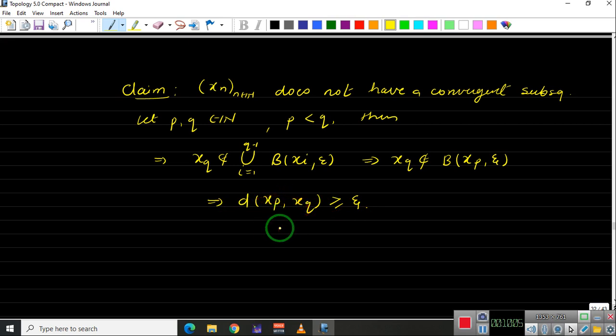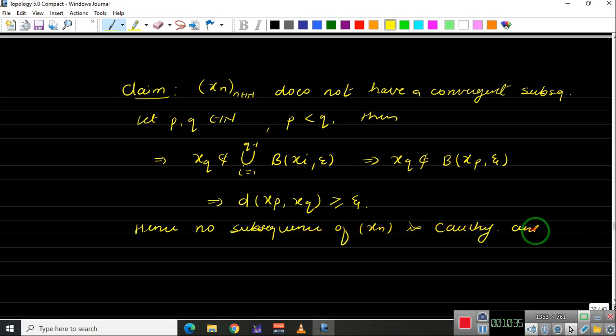This will not be Cauchy. So hence no subsequence of this sequence xn is Cauchy, right? And if it is not Cauchy, it cannot be convergent.